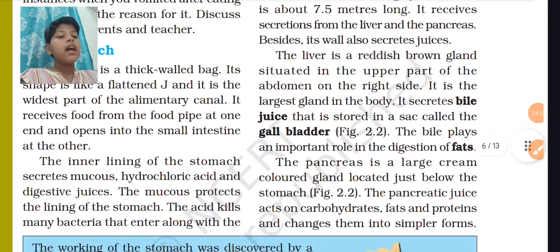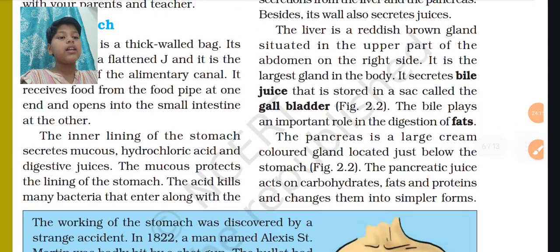The pancreas is a large cream-colored gland located just below the stomach. The pancreatic juice acts on carbohydrates, fats and proteins and changes them into simpler forms.